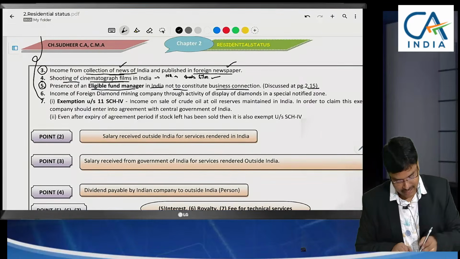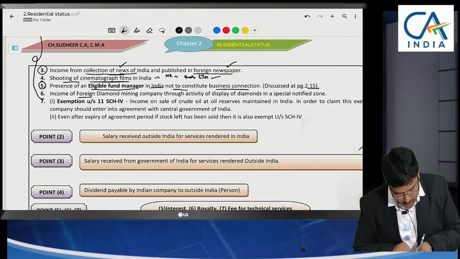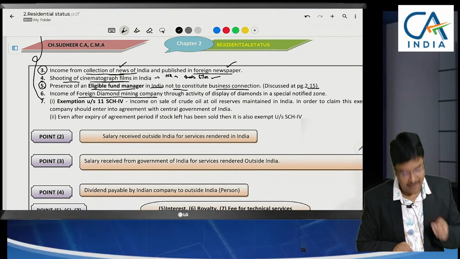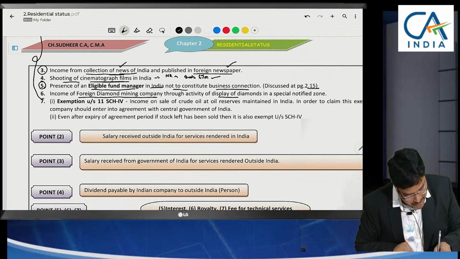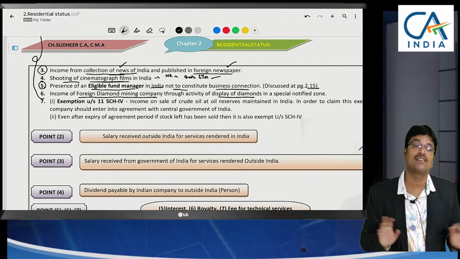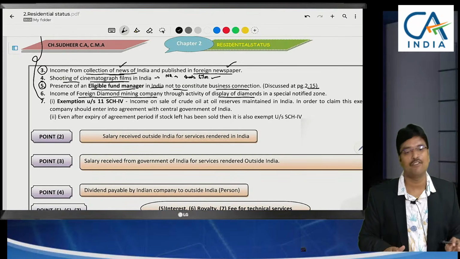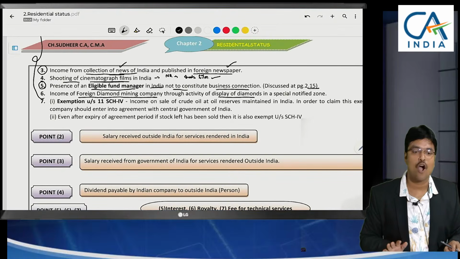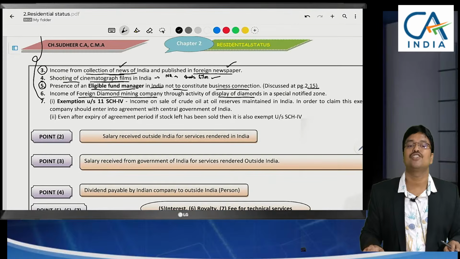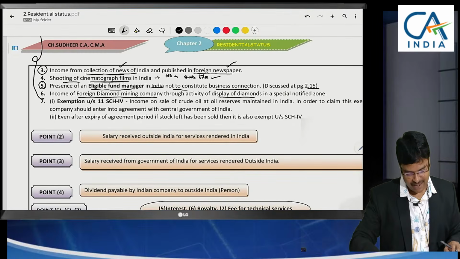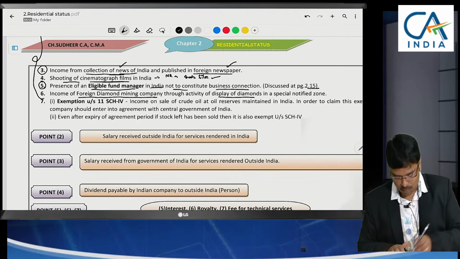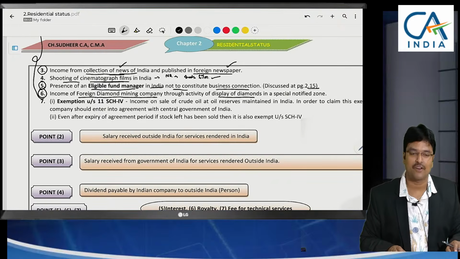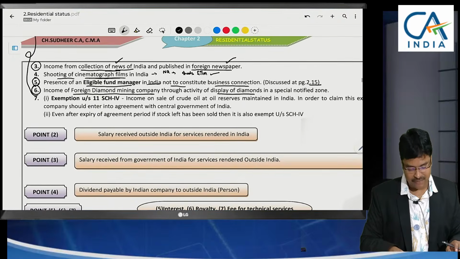Coming to the next one, income of a foreign diamond mining company. They are just displaying the diamonds in India. They are not selling. If they sell the diamonds in India, it will be taxable. They are taking the orders and supplying from a foreign location. Just display of diamonds in India is not taxable. Most specifics are not relevant for our practice. Since the concept is there, we are discussing.